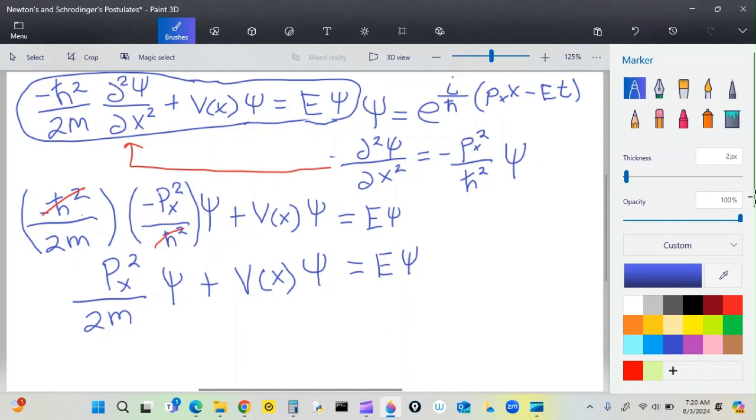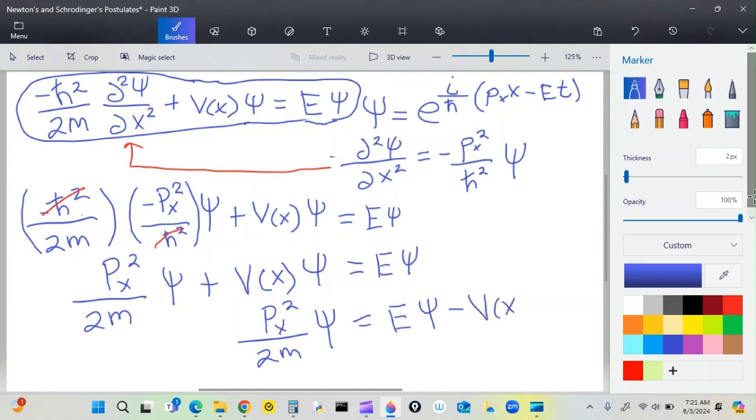So what if I brought this thing over here and said the kinetic energy, p sub x squared over 2m, equals, well, I have to put the psi function there, equals E times the psi function minus v sub x times the psi function.